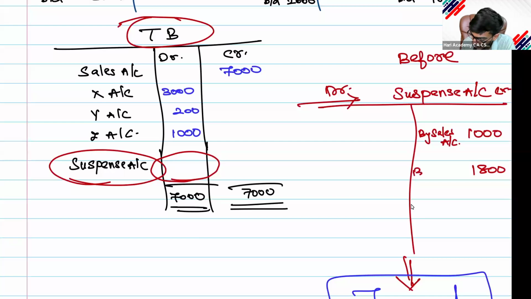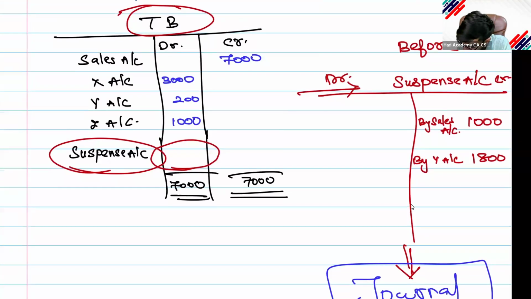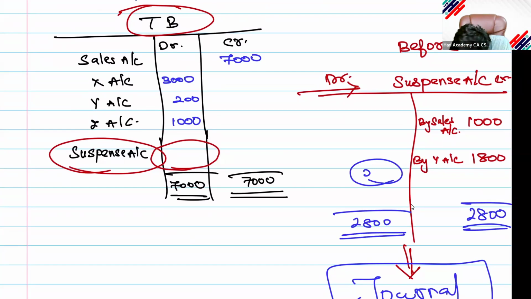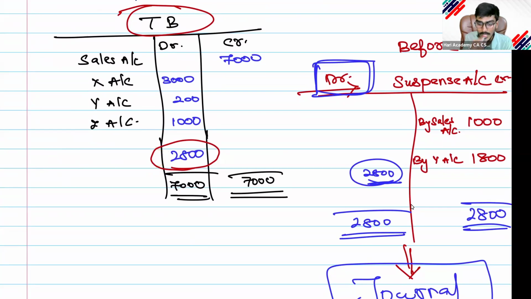by writing "By Y account". This is how the process will be done. At the final stage, I will balance this. What is the balance? 2800. Now that is going to be shown on the debit side. Debit side 2800 I am going to put. Then the account is suspense account, I will create.